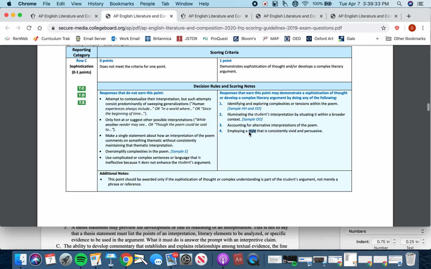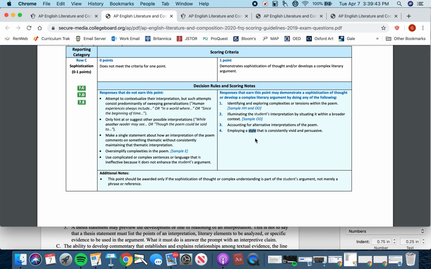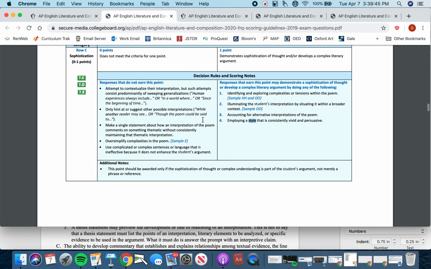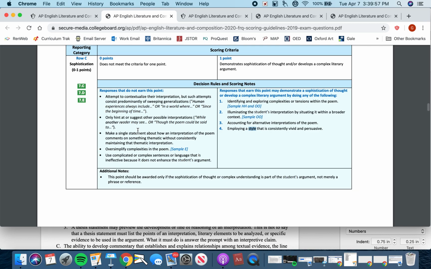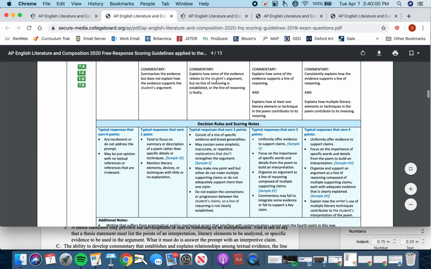Okay, making sure that you're integrating quotes well, making sure that your composition skills are on par with college level assignments. Okay, so there are some examples of how to not get this point here. If you want to explore those, you can pause the video and read them word for word, or once again go to the free response scoring guidelines. Okay, so let's take a quick look.